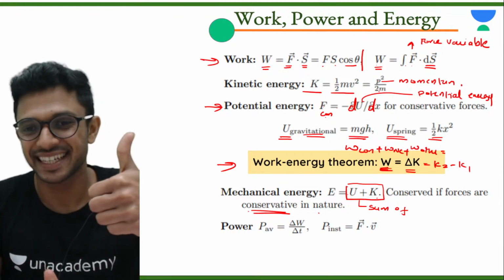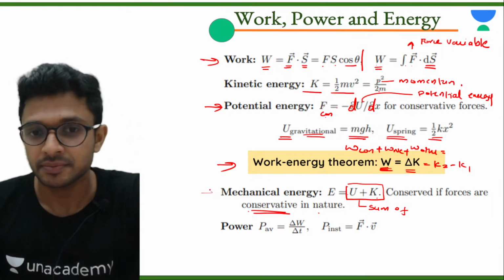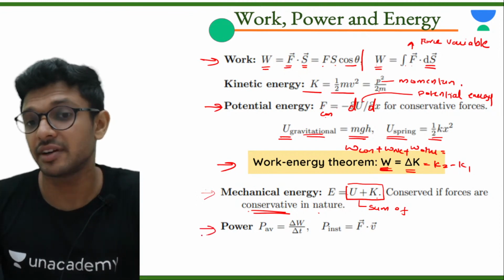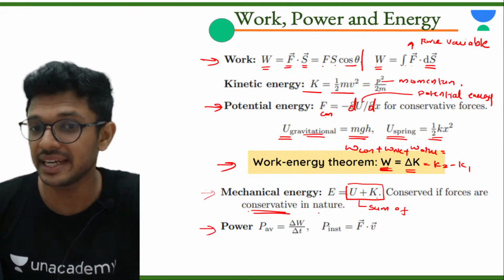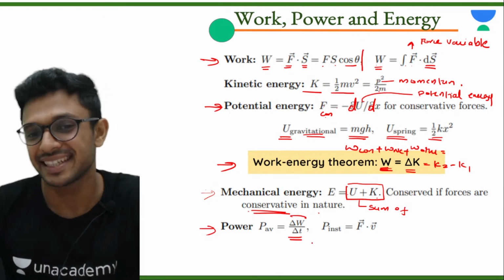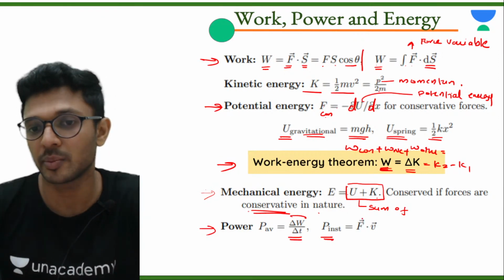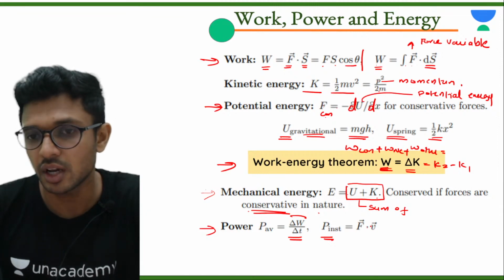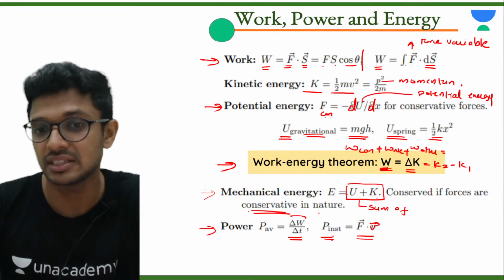Okay? Yes? Fine. Then what we have? Average power. How will you calculate average power? Total work done divided by total time taken. And the formula for instantaneous power is F vector dot velocity vector.